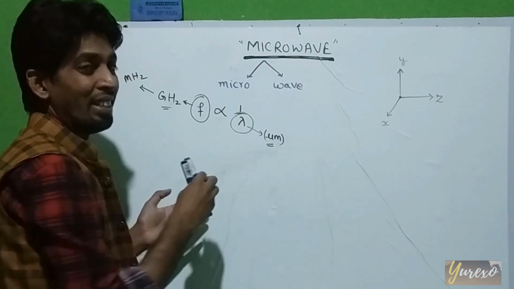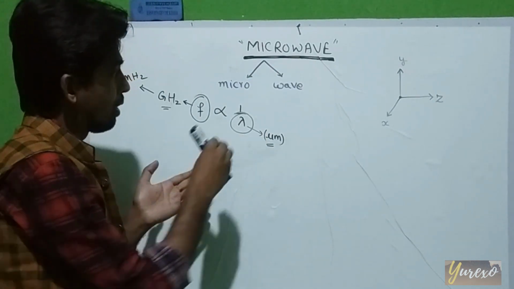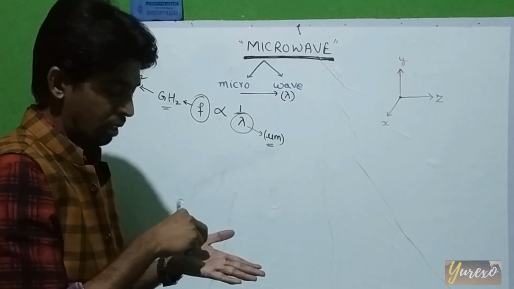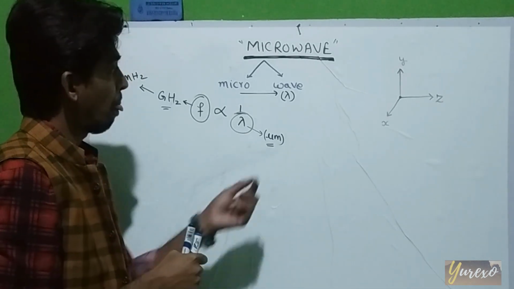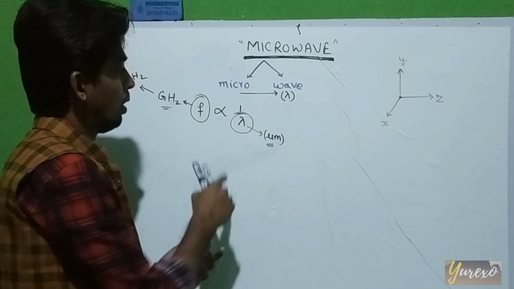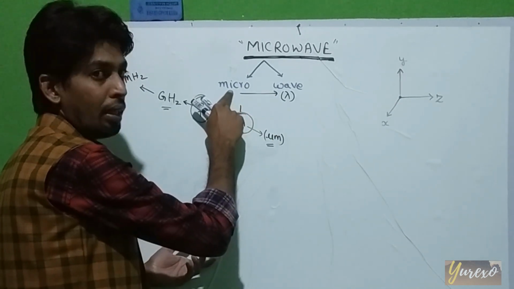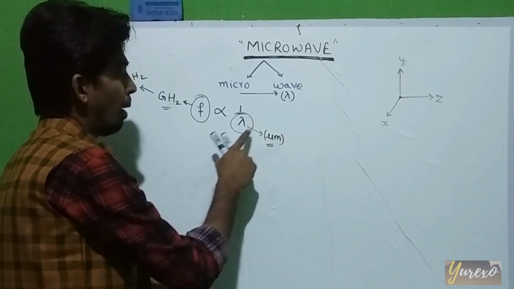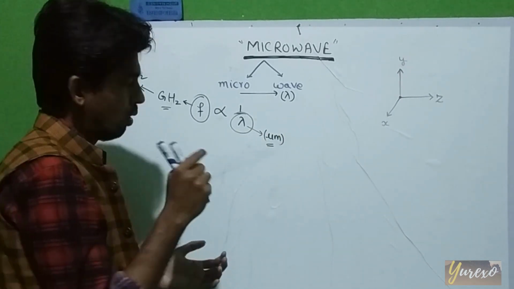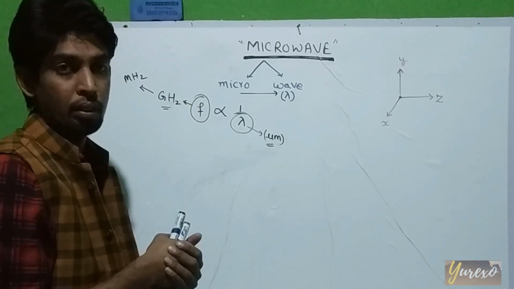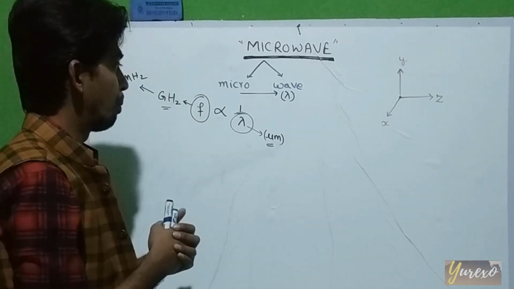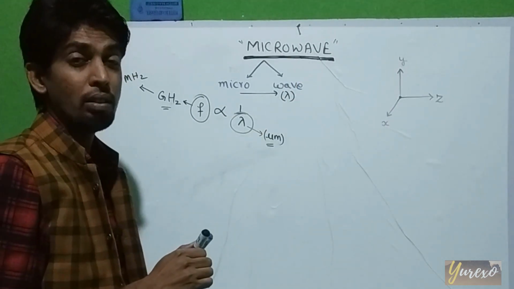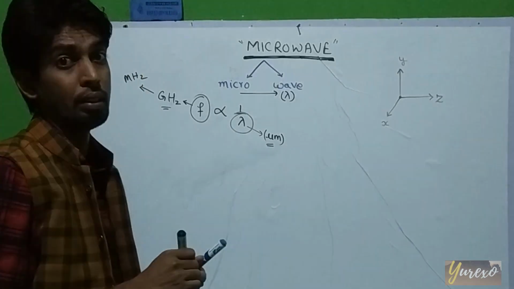So microwave, as the name suggests, is with respect to the wavelength. If the wavelength lambda is in the micrometer range, that's why it is called microwave. If lambda is in micrometers, very small, the frequency should be very high, because frequency and wavelength are inversely proportional to each other. So the microwave has a very high frequency range, in the gigahertz.